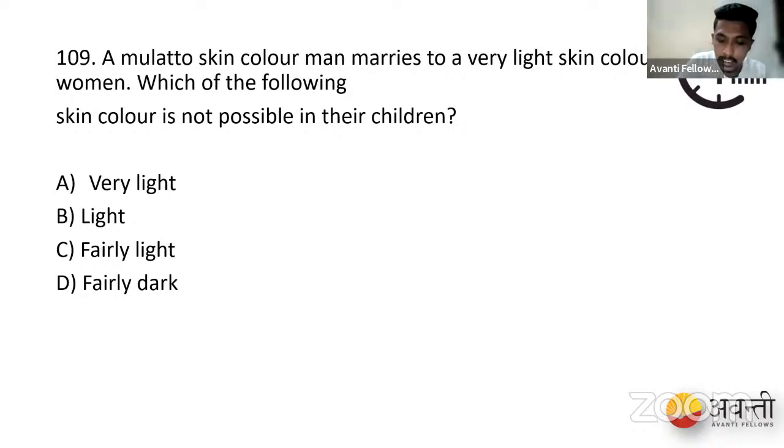Okay, so these kids who are having these genotypes will be what? Will be fairly light. You can follow. If the kids are born with these alleles, they'll be fairly light. Again, small a, then small b, then capital C, small c.